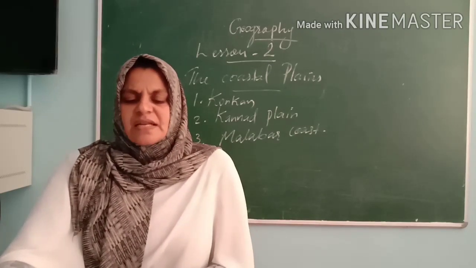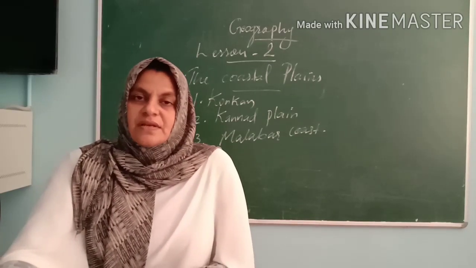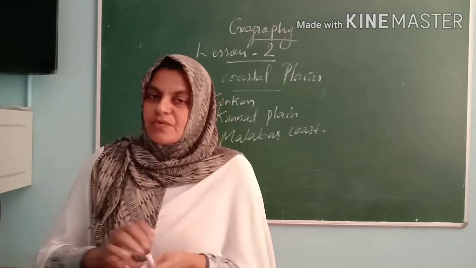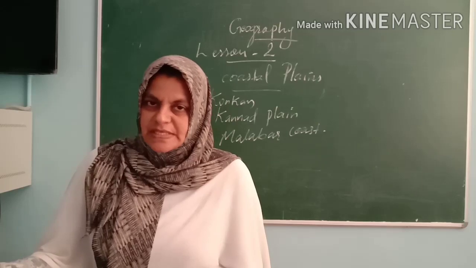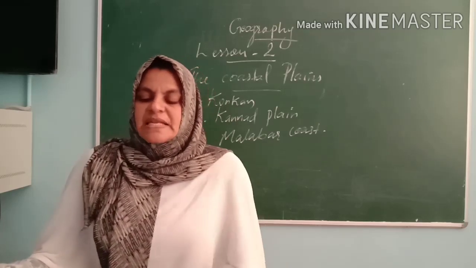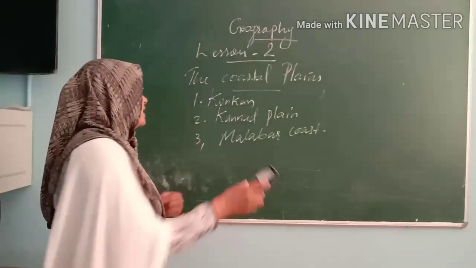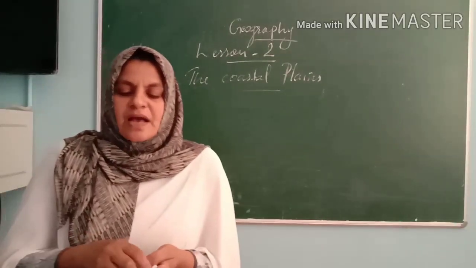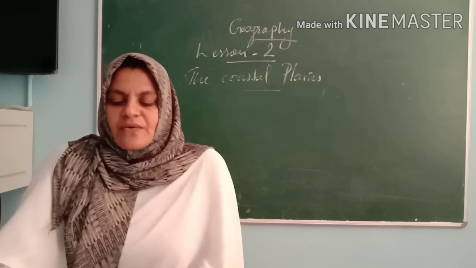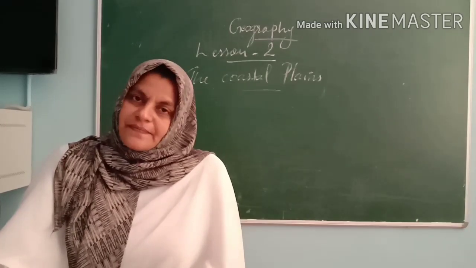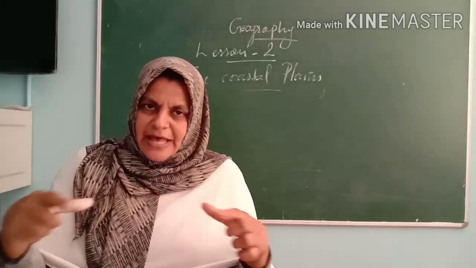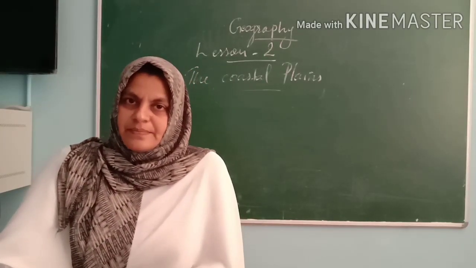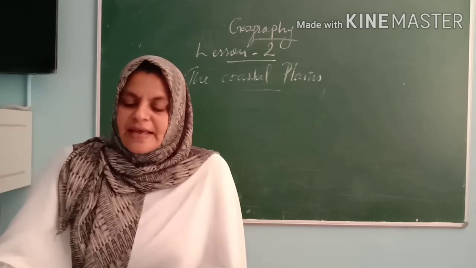Then we have to understand the following specialities of the eastern coast. So now you got it, what is the speciality of the western coast. The plains along the Bay of Bengal are wide and level. The western coast was narrow, but the plain along the Bay of Bengal is wide and level.